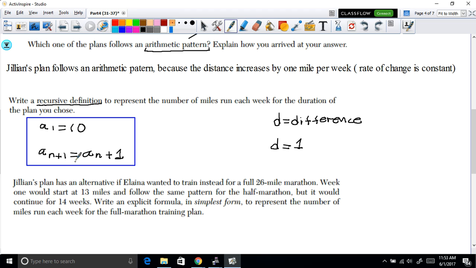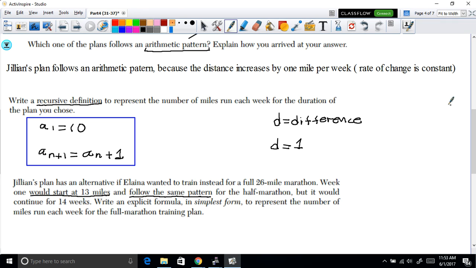So let's just highlight this. She knows that she will start at 13 miles, and it follows the same pattern, which I'm pretty much saying it does have the same common difference here for the half marathon. But it will continue for 14 weeks. Let's try an explicit formula in simplest form to represent the number of miles each week for the full marathon training plan here.